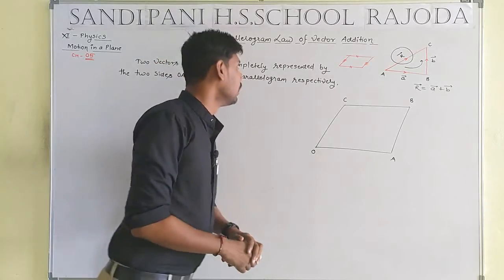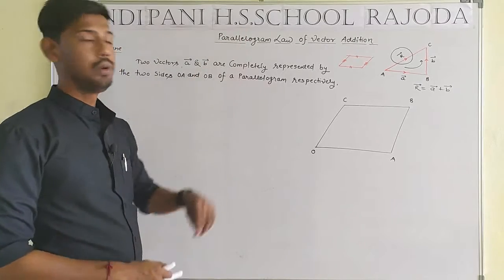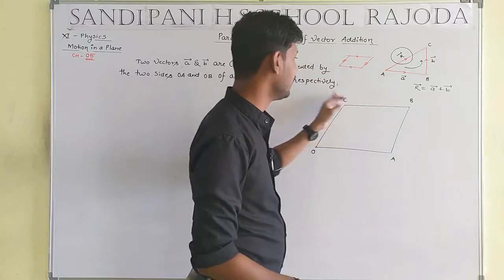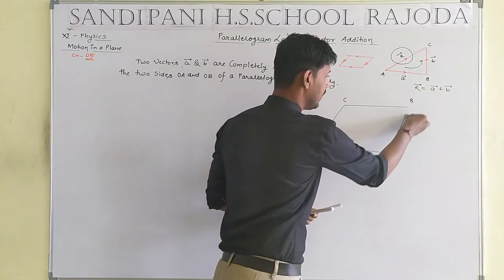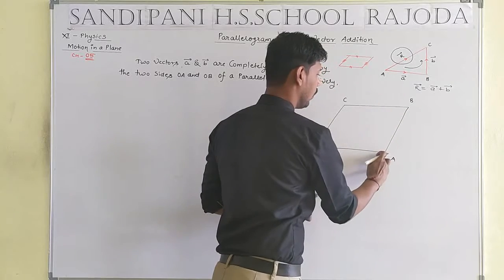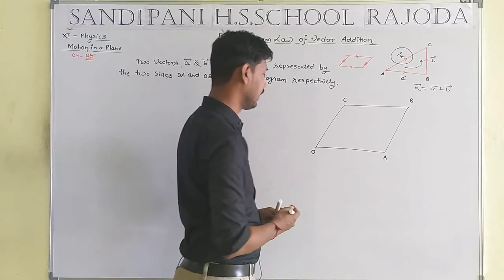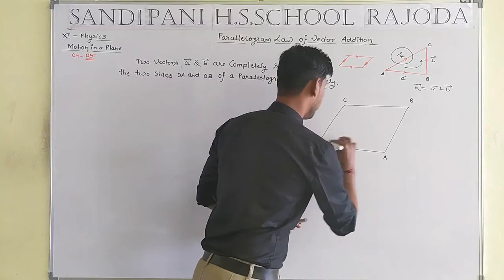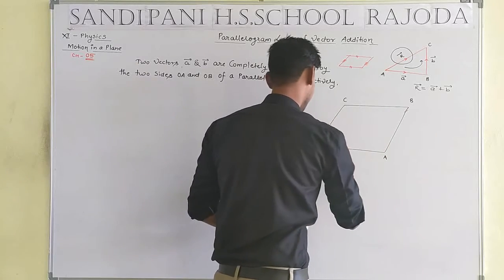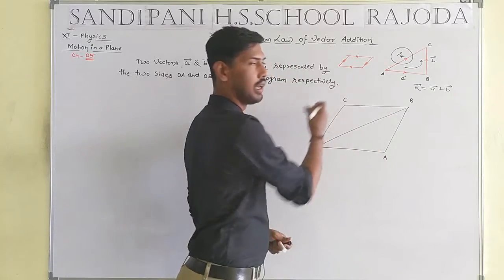Okay students, we have to derive a vector addition law for the parallelogram. Let us consider OABC is any parallelogram. Here OB is a diagonal. How many diagonals are there? How many diagonals does a quadrilateral have? Two, one in this direction and the other in this direction.